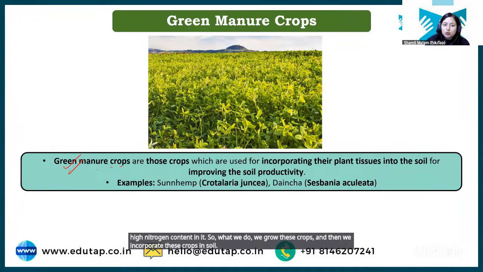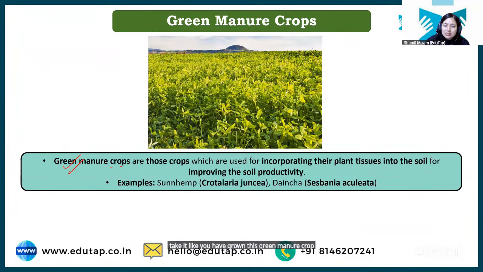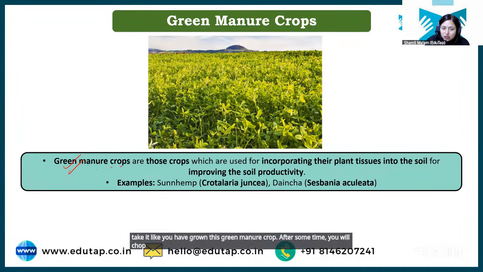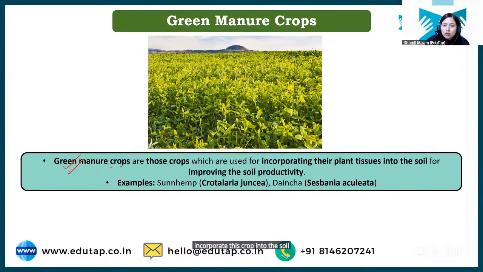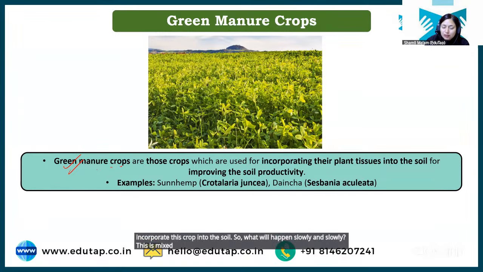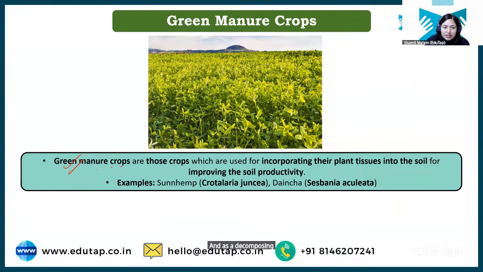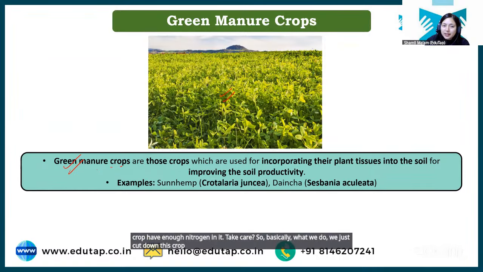Okay, you have grown this green manure crop. After some time, you will chop this crop and incorporate it into the soil. Slowly, this crop mixed in the soil will start decomposing, and as the decomposition proceeds, the nitrogen content in the soil will increase because these crops have enough nitrogen in them. So basically, we cut down this crop, incorporate it in the soil,